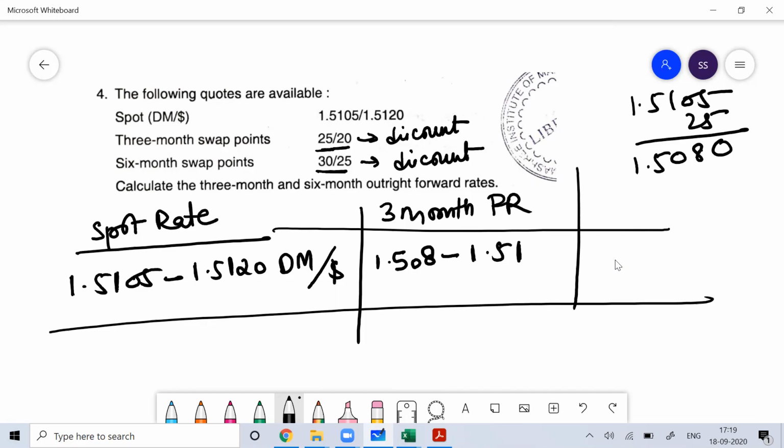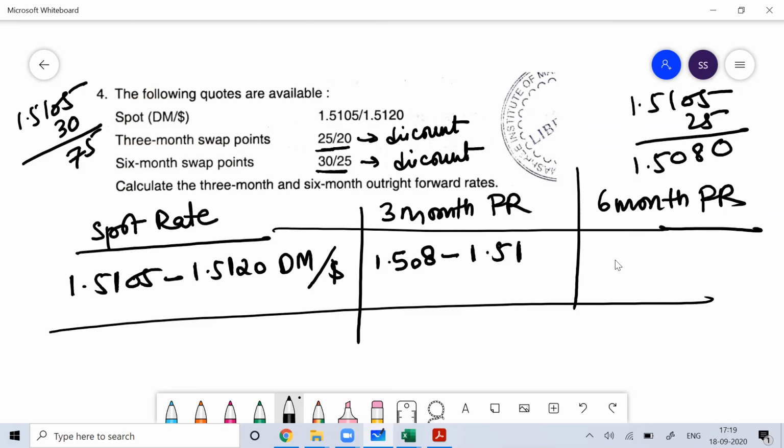Then the 6-month forward rate. Discount again, 30, so subtract 30. 1.5105 minus 30 gives 1.5075.